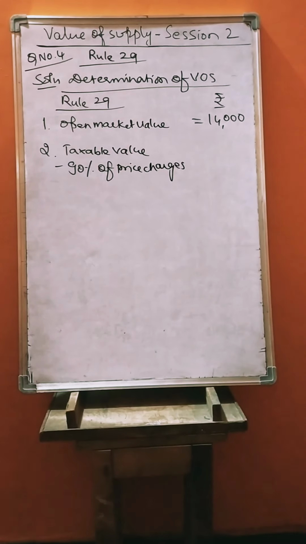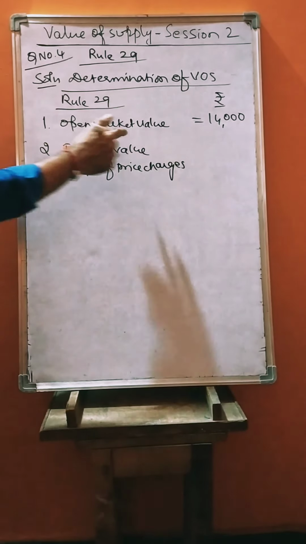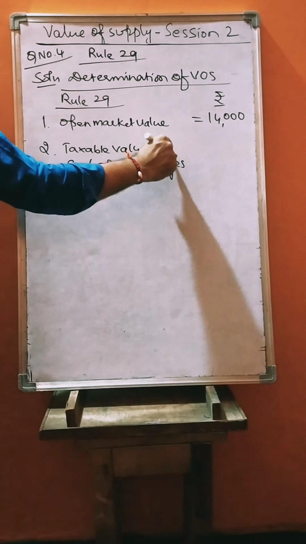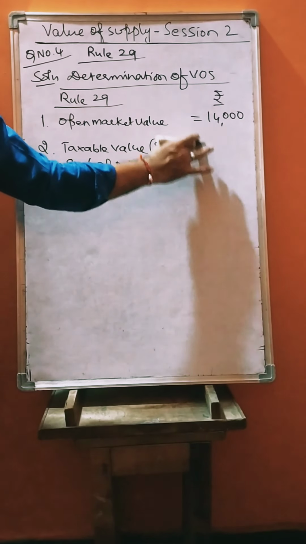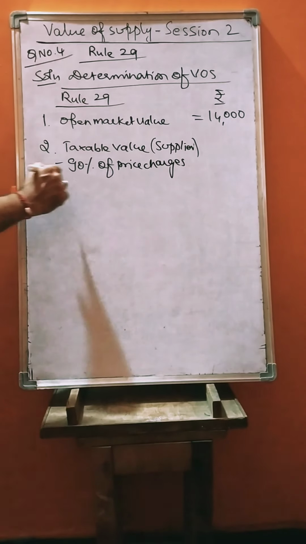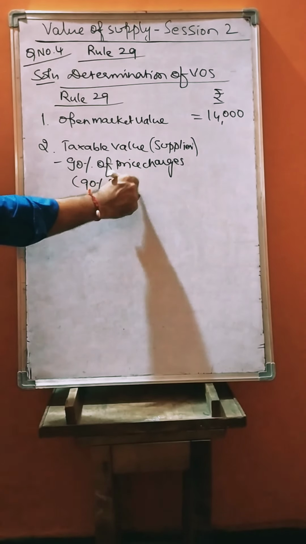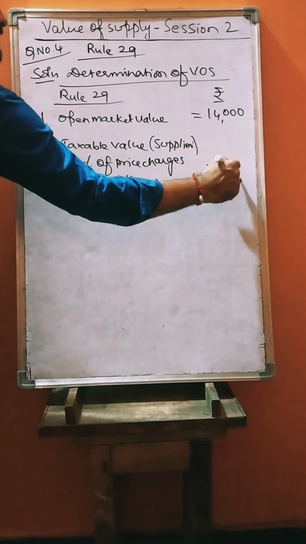Whenever there is the same kind and quality, we need to apply 90%. So taxable value at the option of supplier, 90% of price charges because same kind and quality is there. So 90% of 15,000. 90% of 15,000 how much?